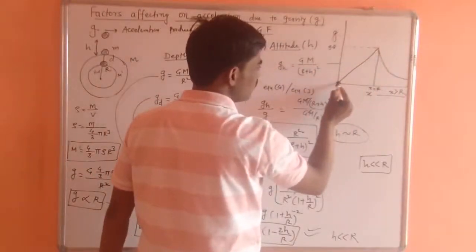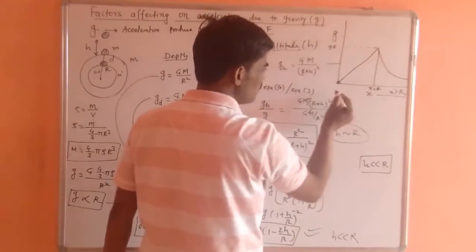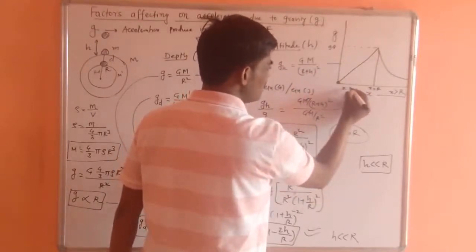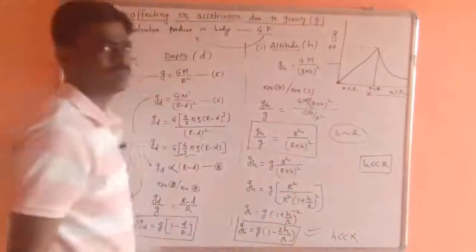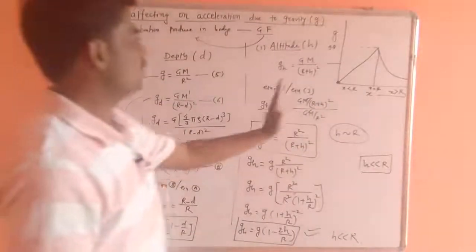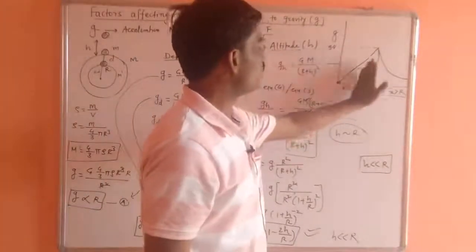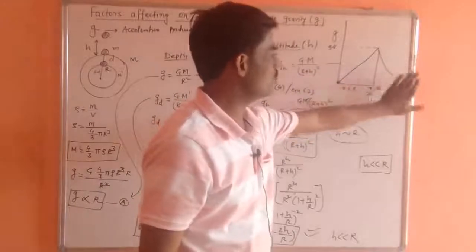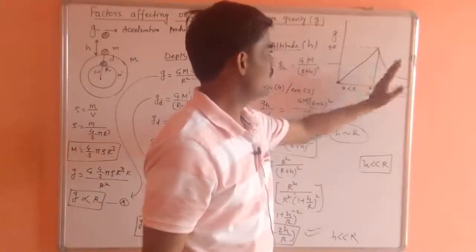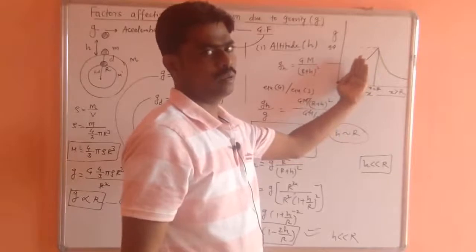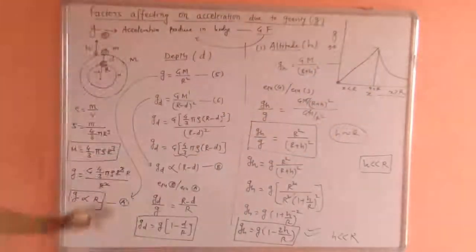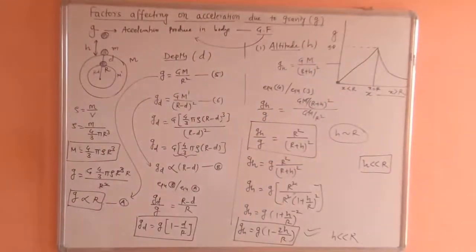This is a straight line, so this is a linear decrease when x is less than r. In this way, this graph tells how there is the effect of altitude. This part is altitude, that is height, and this part is depth, from the center, covering the factors affecting the acceleration due to gravity.